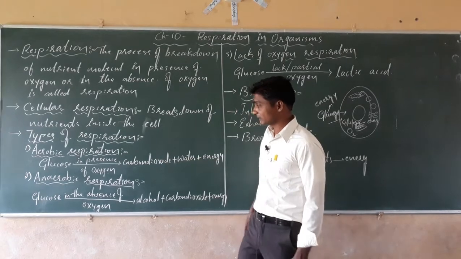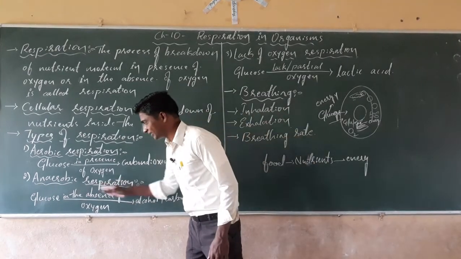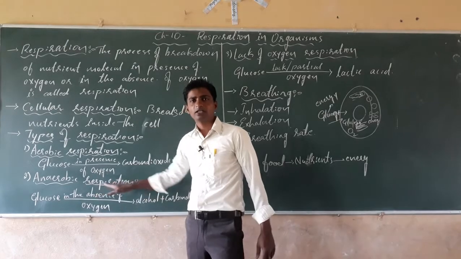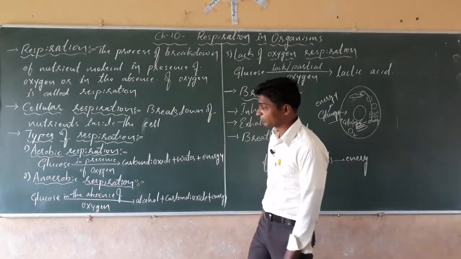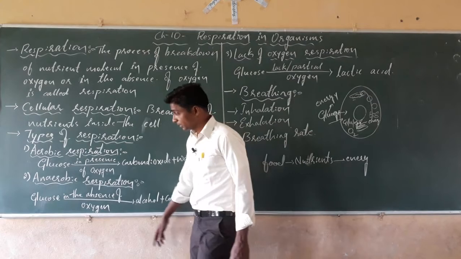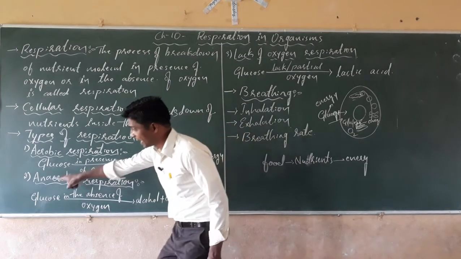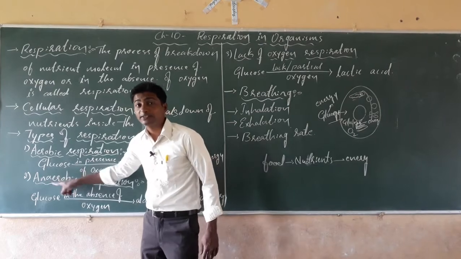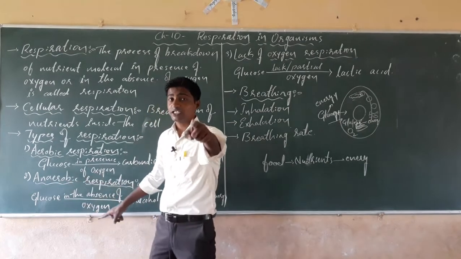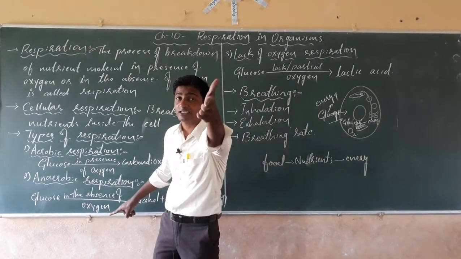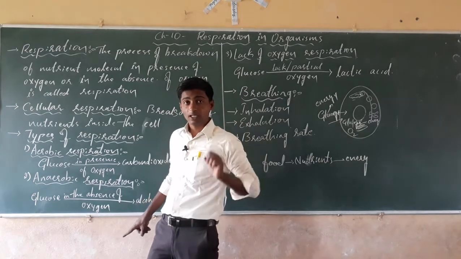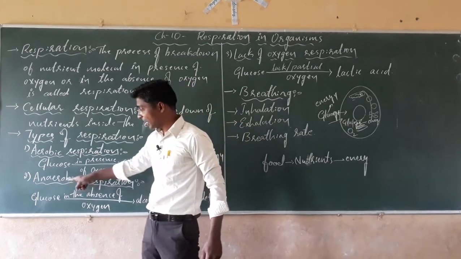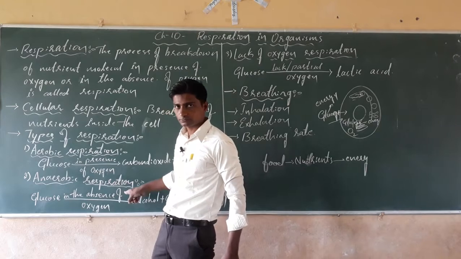Understood? Next, come to anaerobic respiration. See here what happens, dear students. We can define anaerobic respiration. An means absence, aero means air. The respiration which takes place in the absence of air or oxygen is called anaerobic respiration.